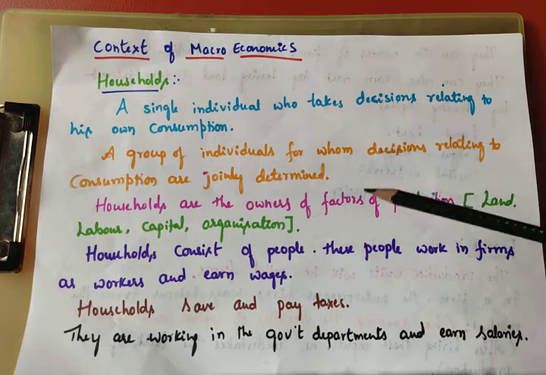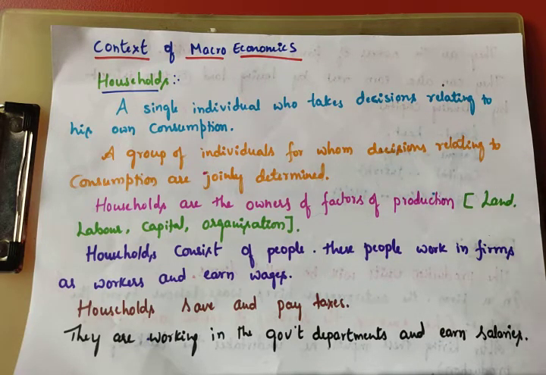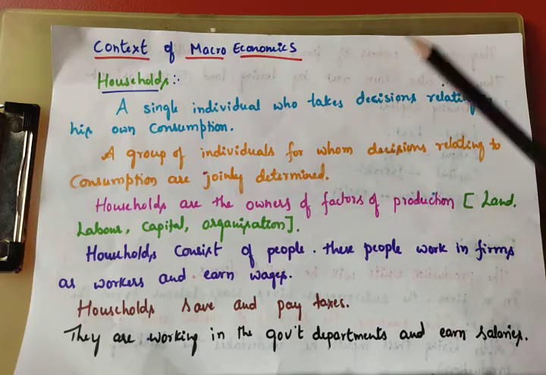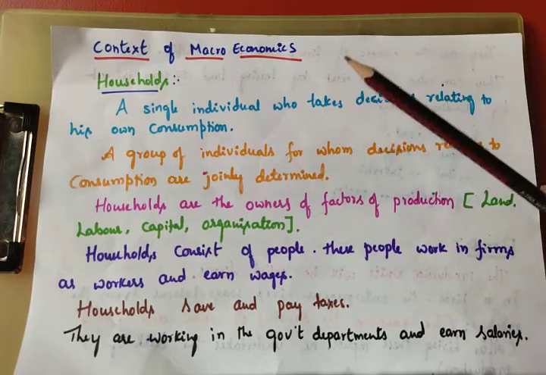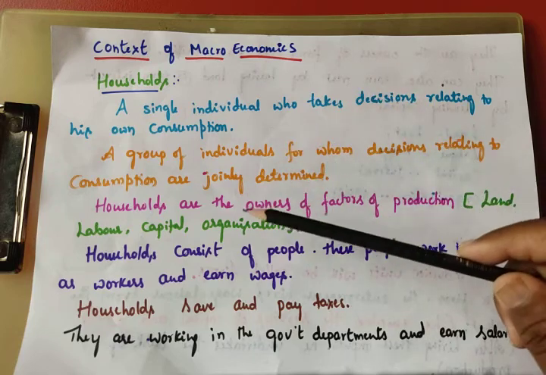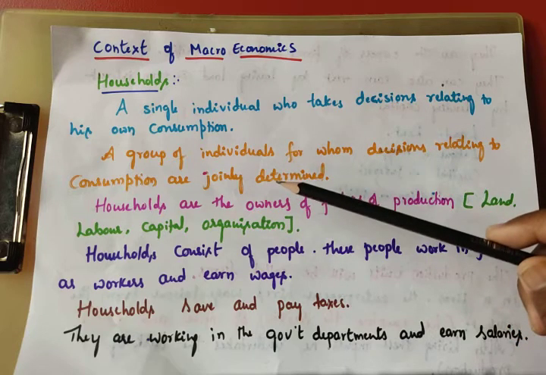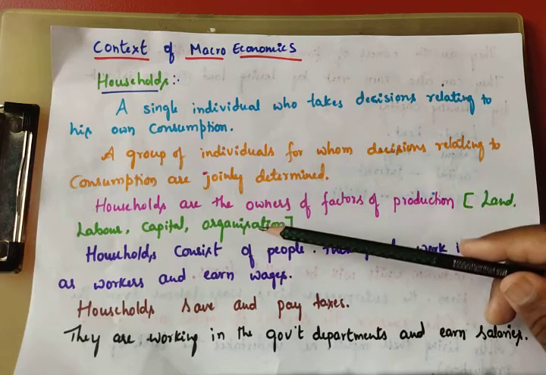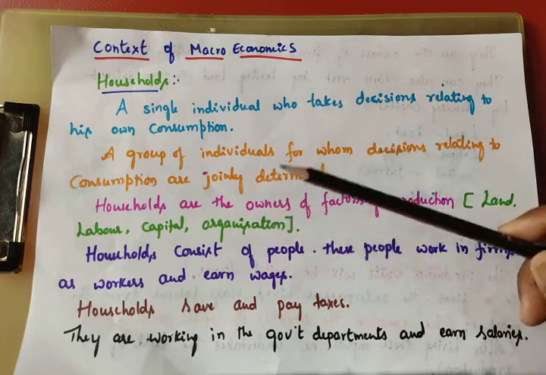Households are owners of factors of production, that is, those who have land are also households. Those who use their labor are also considered households. Those who invest money to produce goods and services are also considered households, like capital. And the fourth one is organization.